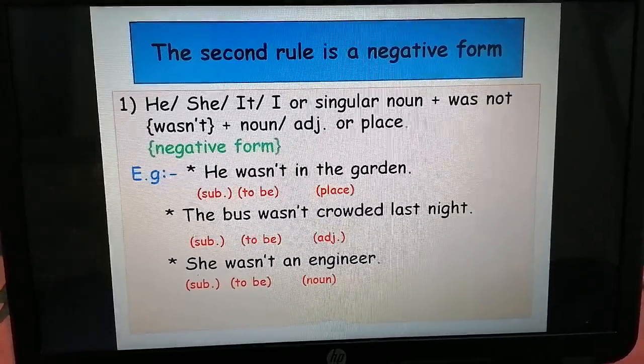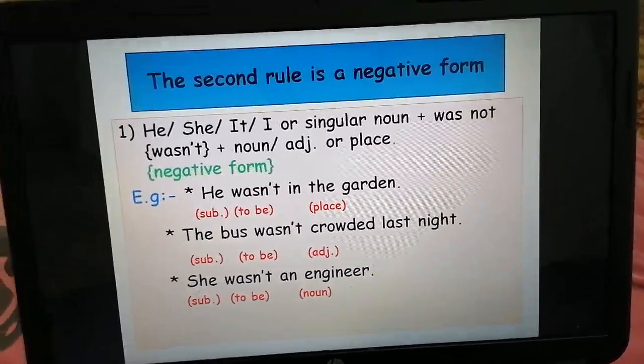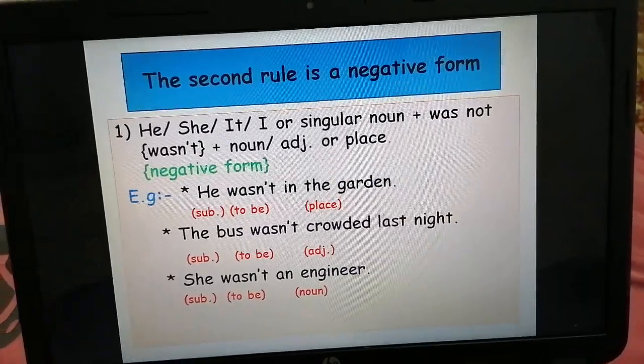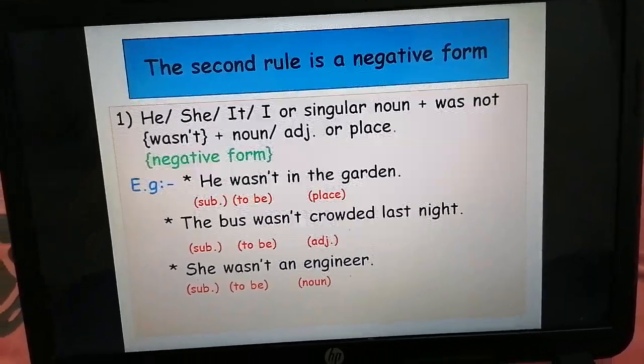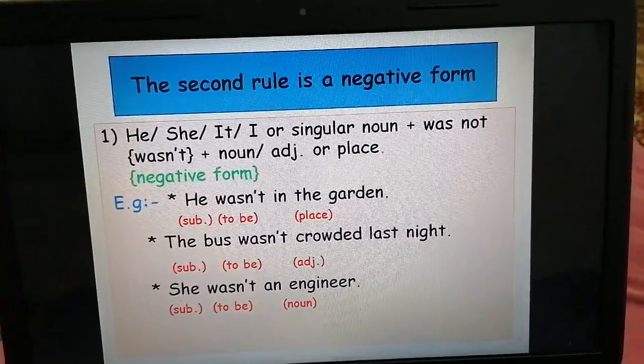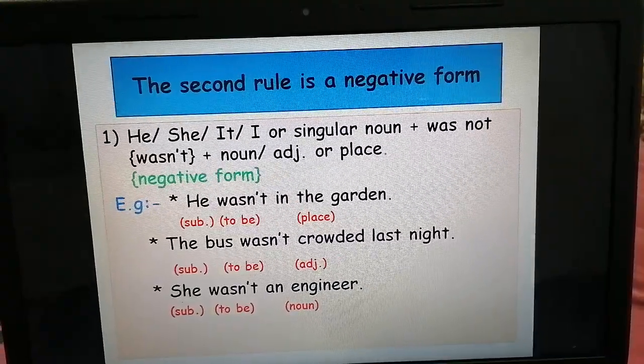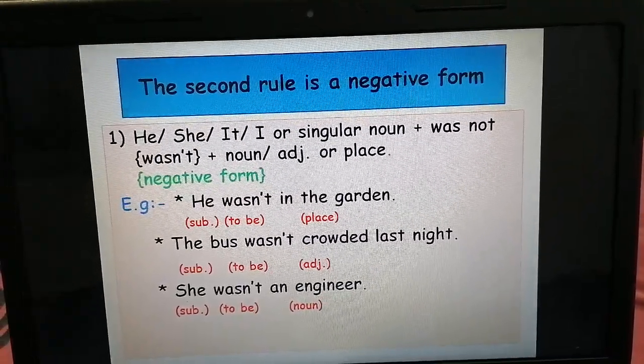Second rule is a negative form. First one, he, she, it, I, or singular noun plus wasn't, or we can say was not. This is a full form. Wasn't, this is a short form. Last, noun, adjective or place.